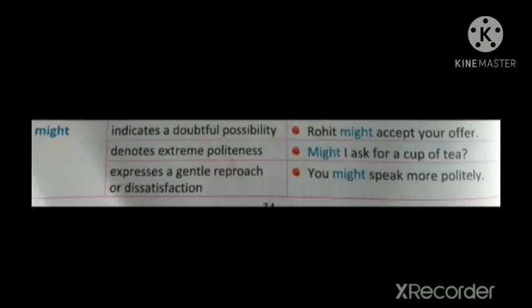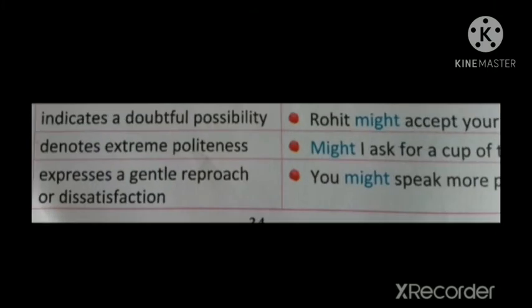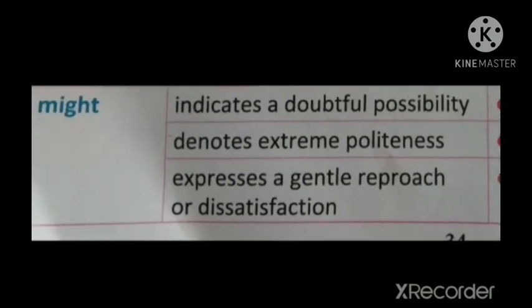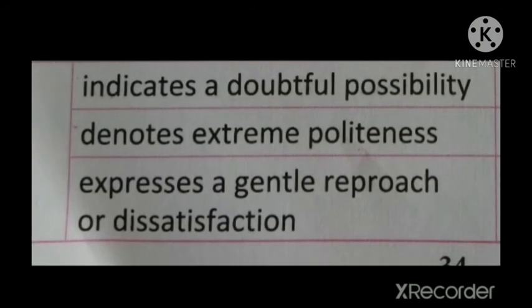Next one, might. Might is the past tense form of may. Functions of might: might indicates a doubtful possibility, not sure. It may be that only sometimes it will happen. That's why it is a doubtful possibility. Might denotes extreme politeness. If you are very polite, you have to use might. Might expresses a gentle reproach or dissatisfaction. In order to show dissatisfaction, you can use might.